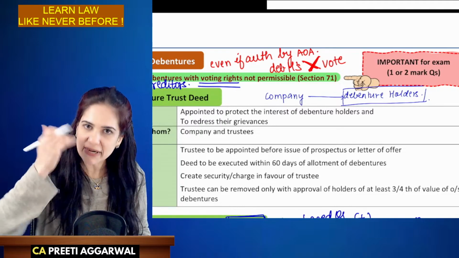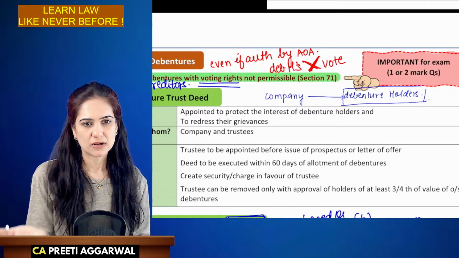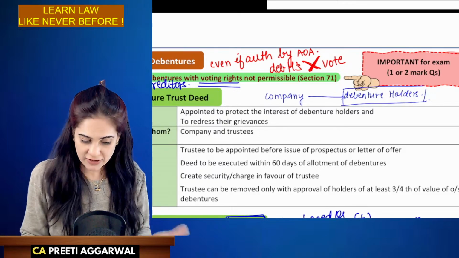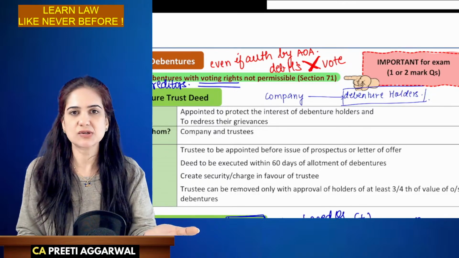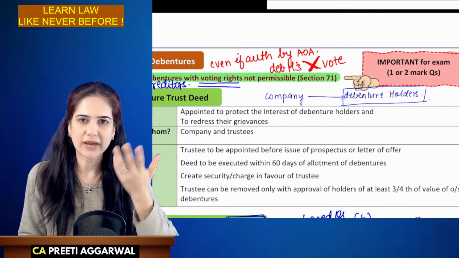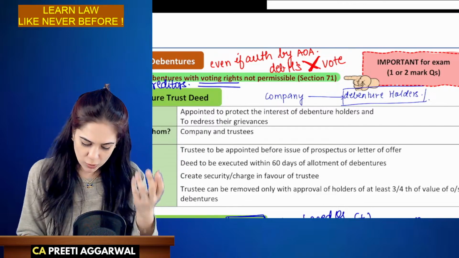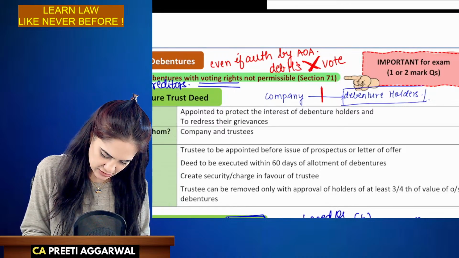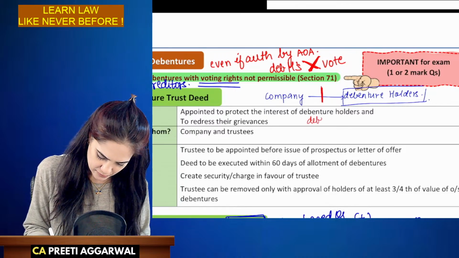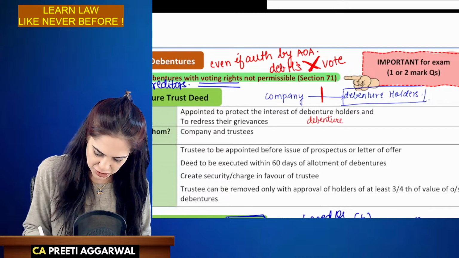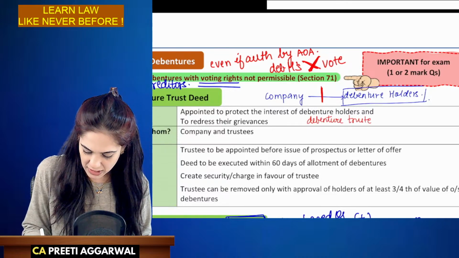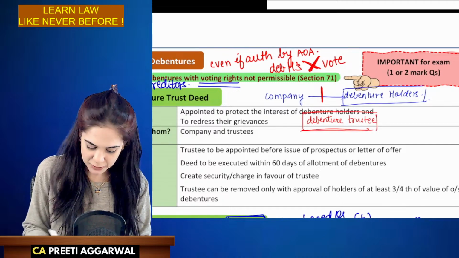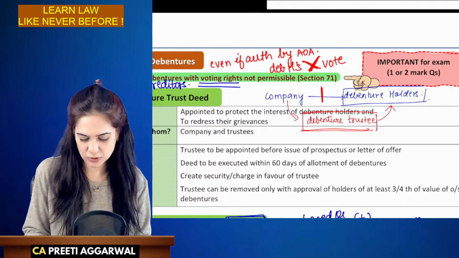We wanted to call a meeting of debenture holders, but the company is not paying any attention. We are not getting our interest on time. The company is again not approachable. So what can we do? The debenture trustee, okay, in this case, the debenture trustee acts as a liaison, acts as a middleman between the company and the debenture holders.